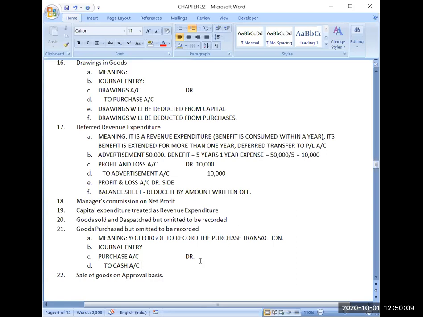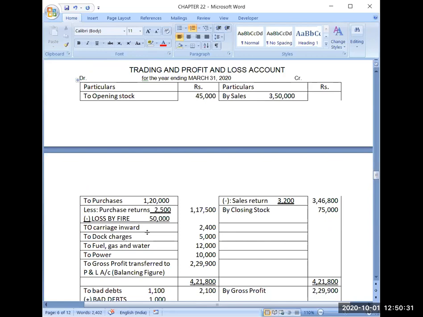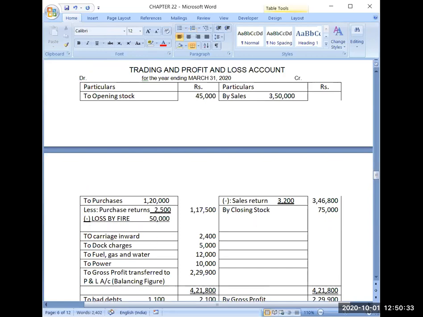Now due to this transaction, what is happening? See the effect of this transaction. First part is purchase account. Purchase is an expense and it is a nominal account. So my purchase will increase. Here, where I am writing purchase, I will be doing the adjustment. I will add it up. I will write here omission so that I will be able to understand that this entry was omitted.